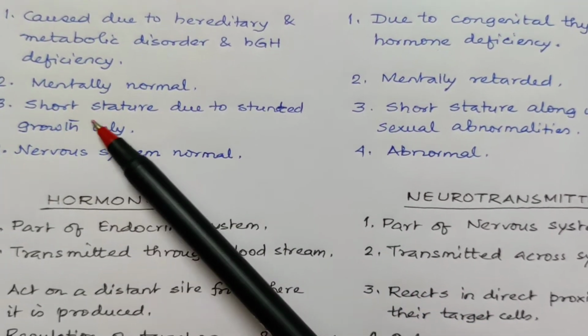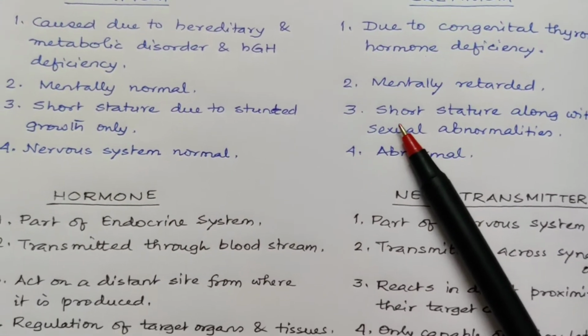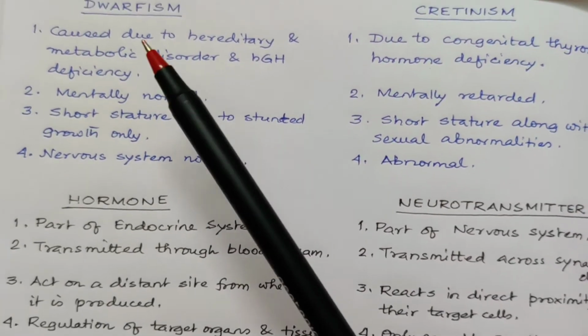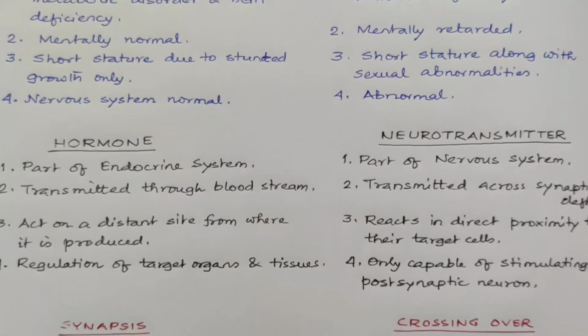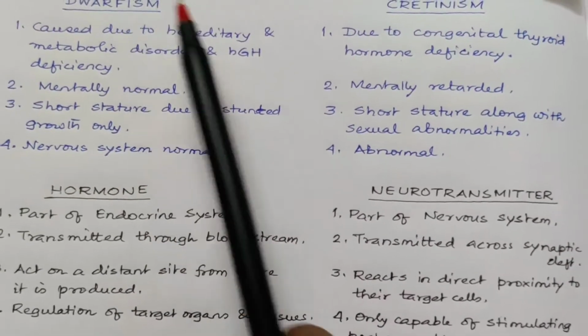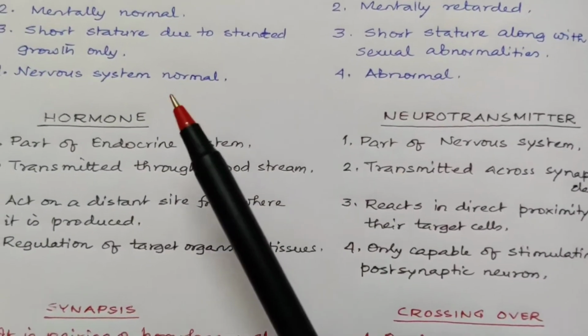In dwarfism, the short stature is due to stunted growth only, but in cretinism, the short stature comes along with sexual abnormalities also. The nervous system is normal in case of dwarfism, but in case of cretinism, it is abnormal.